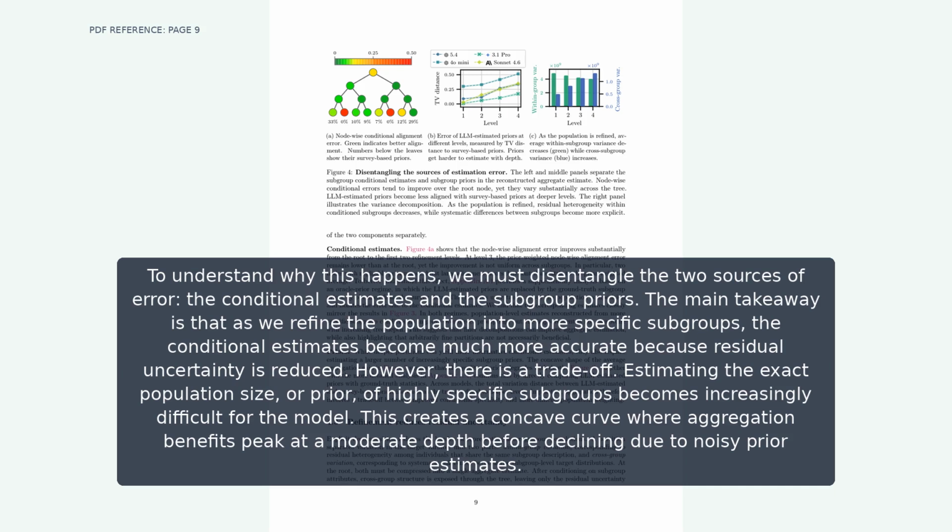To understand why this happens, we must disentangle the two sources of error: the conditional estimates and the subgroup priors. The main takeaway is that as we refine the population into more specific subgroups, the conditional estimates become much more accurate because residual uncertainty is reduced. However, there is a trade-off. Estimating the exact population size or prior of highly specific subgroups becomes increasingly difficult for the model. This creates a concave curve where aggregation benefits peak at a moderate depth before declining due to noisy prior estimates.